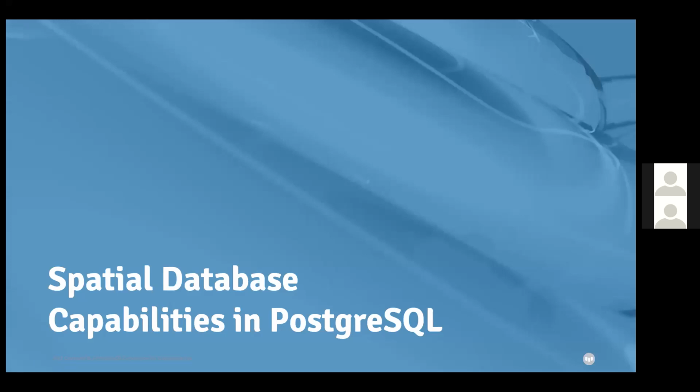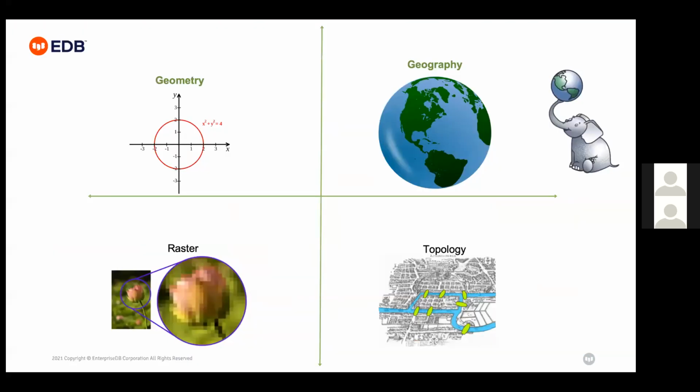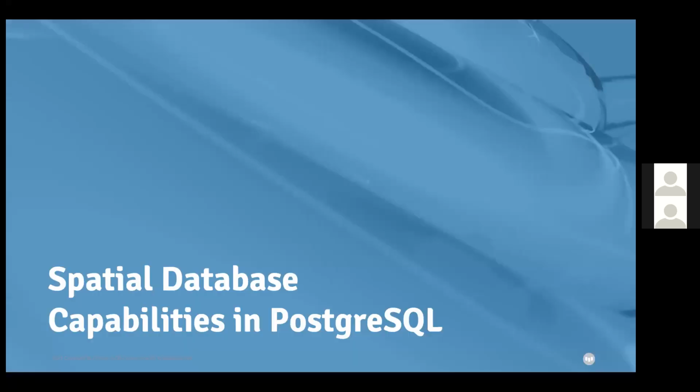Now, special database capabilities in PostgreSQL. First of all, what is a spatial database? A spatial database is a database which stores data related to earth distance, related to surfaces, points or polygons, and that will help you connect with your GIS applications.